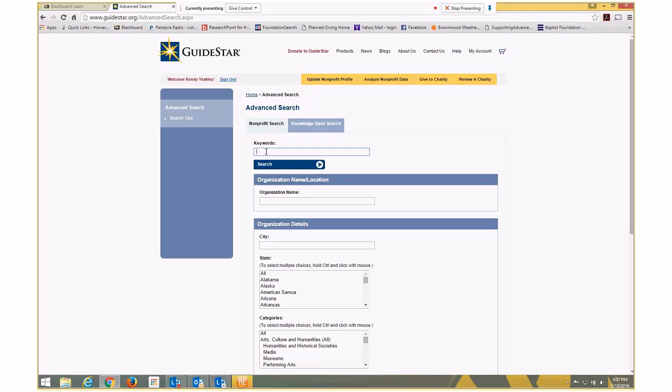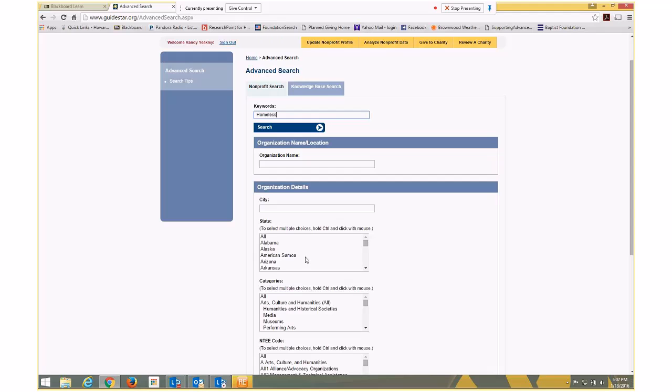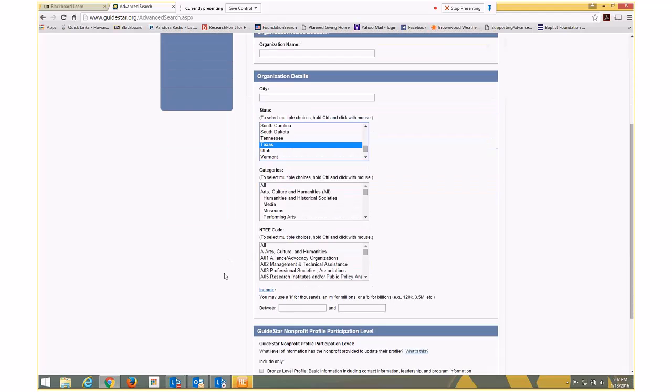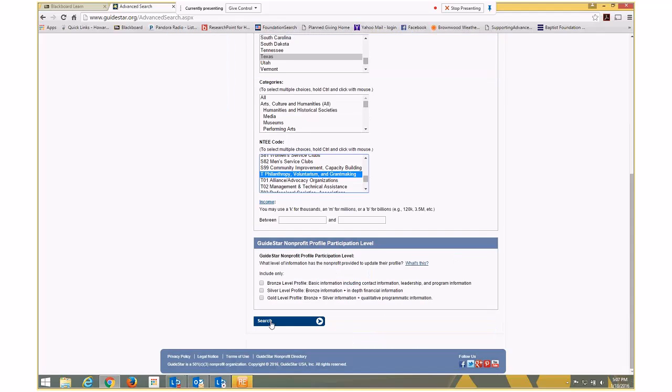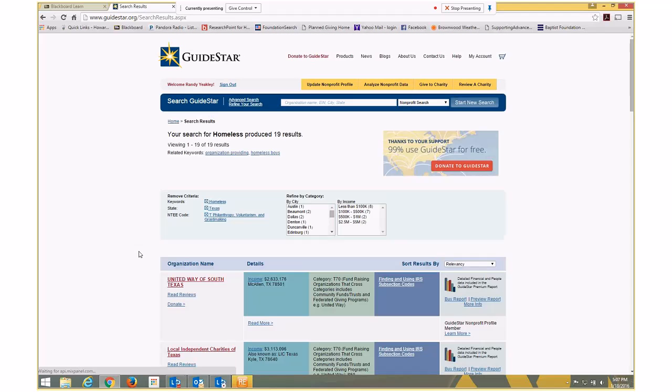Let's say homeless. And we want to look in Texas. Not that we have to. We don't have to limit it to Texas. And again, we don't want to find all the homeless shelters. We want to find those that might give to homelessness. So let's see if we find anything in Texas. Organizations that give to homelessness.